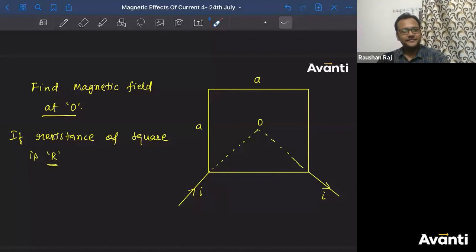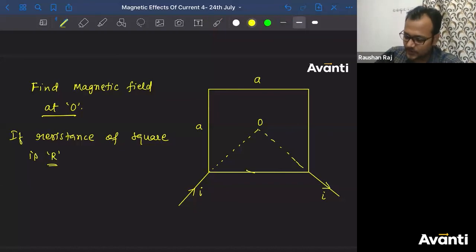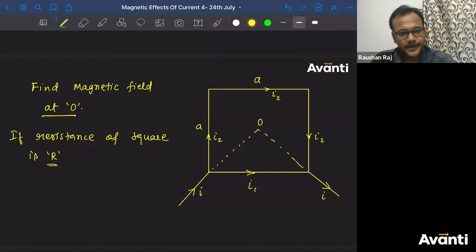See, current will be distributed, right? Current will be distributed at this point. Let us say this current is I1. यहां से गया I1, इधर से गया I2, and this will be I2. Correct, Baswaraj?